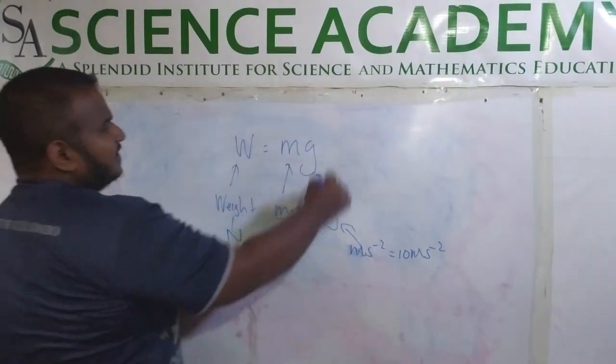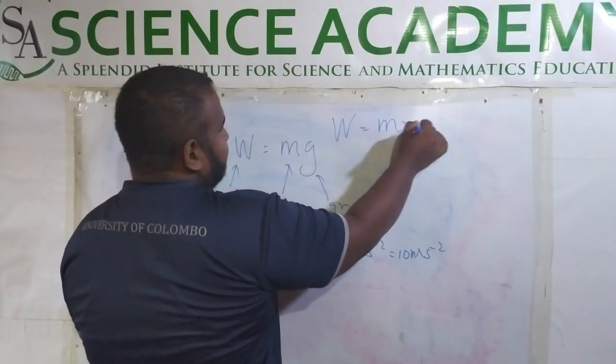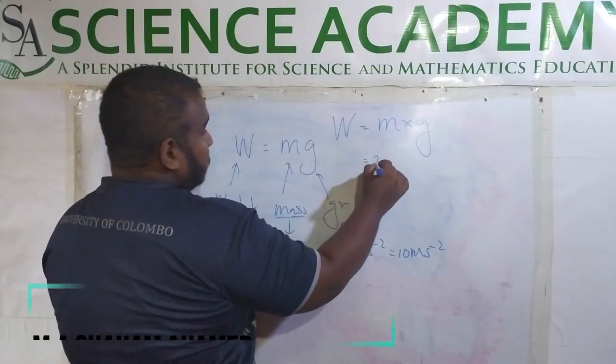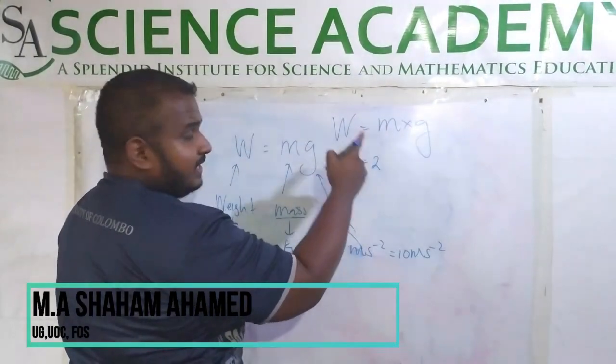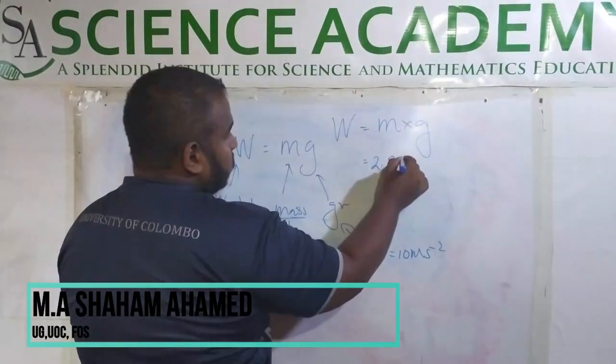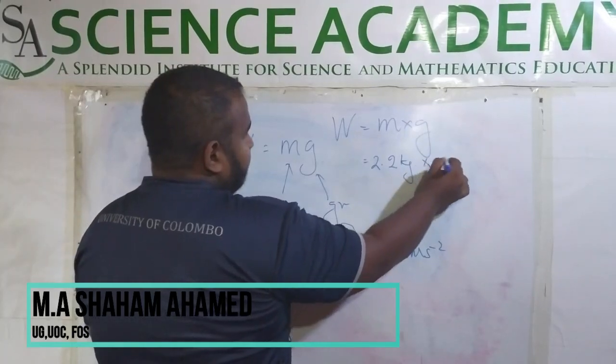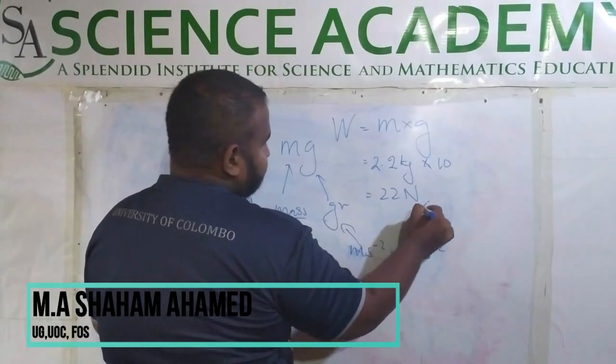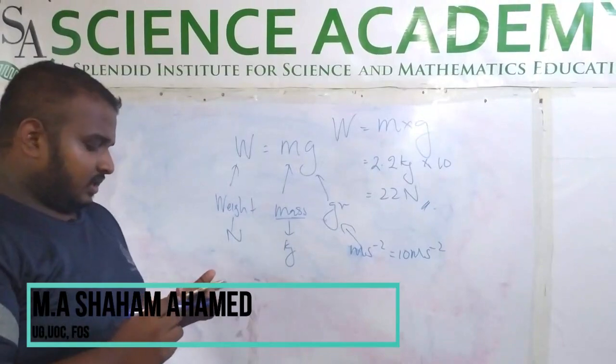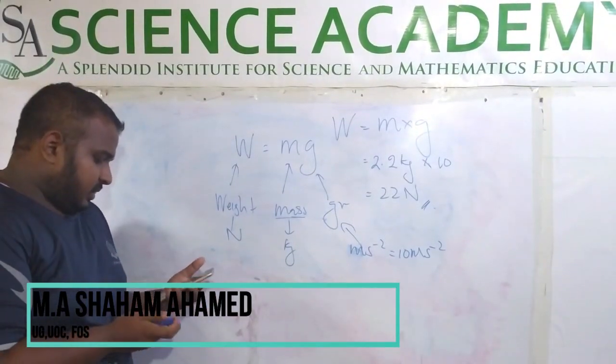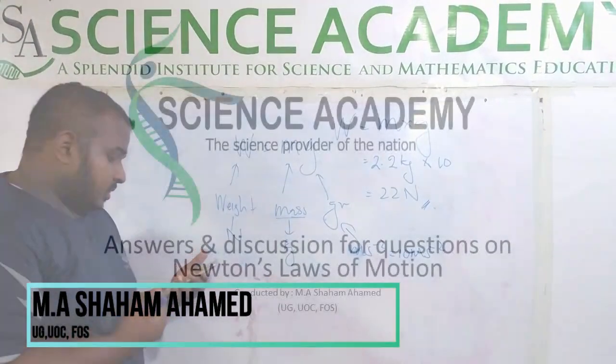Right. So the answer: W equals mass into gravity. Mass is 2200, but we can't put it like that. It is in grams, so it is 2.2 kilograms into 10. The answer will be 22 Newtons. That is the answer for the 8th question.